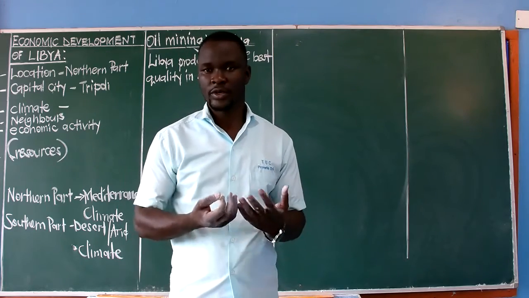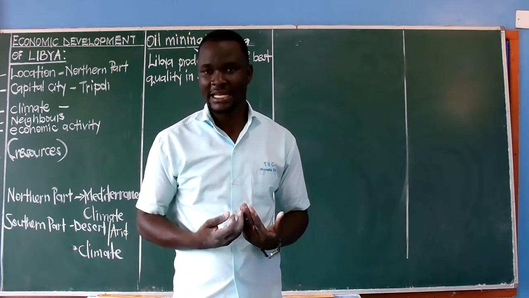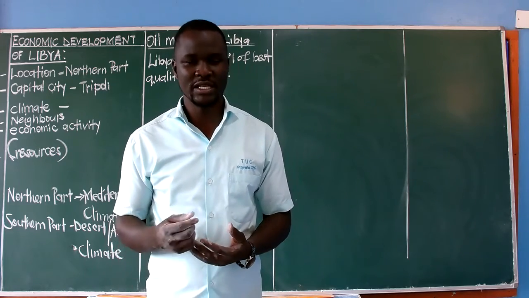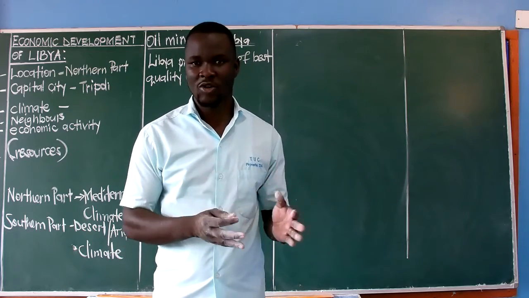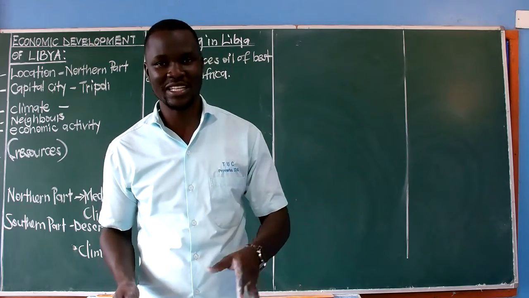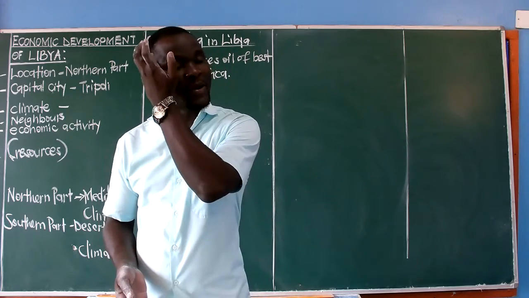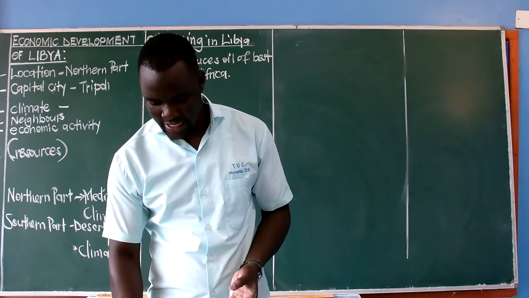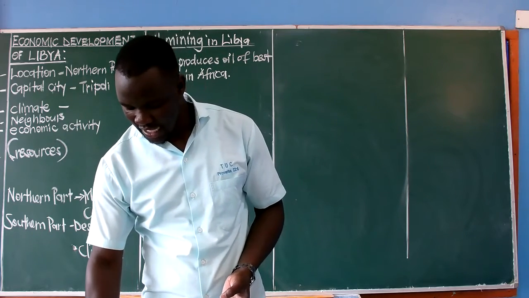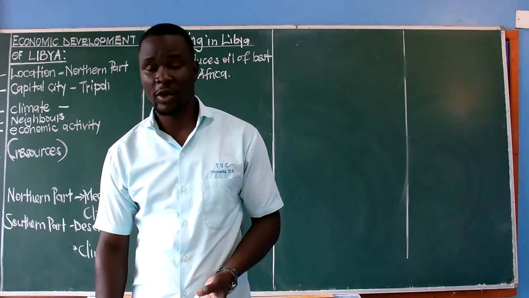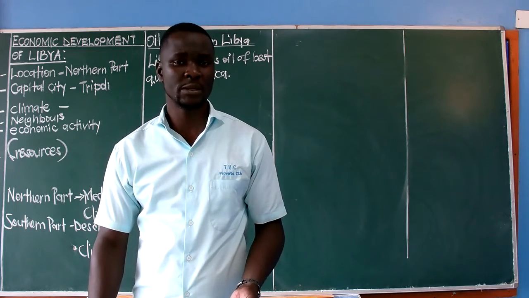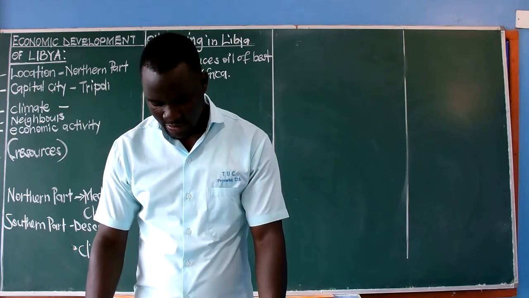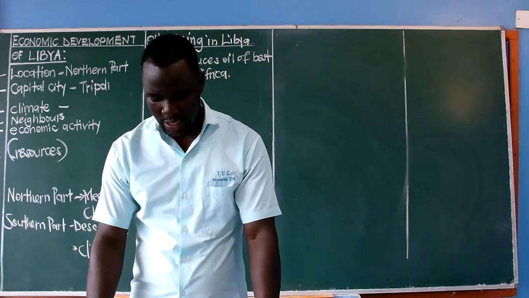The oil mined can be used in making other products, which means that oil can act as a raw material. We had talked about all these things in the previous lesson when we were looking at the economic development of Nigeria. So, like I said, these things cut across. And also, the 5th point says that Libya will be able to get cheap oil because the oil is mined within the country. So, they are able to get cheap oil products.